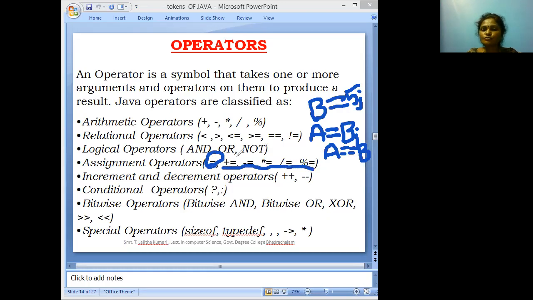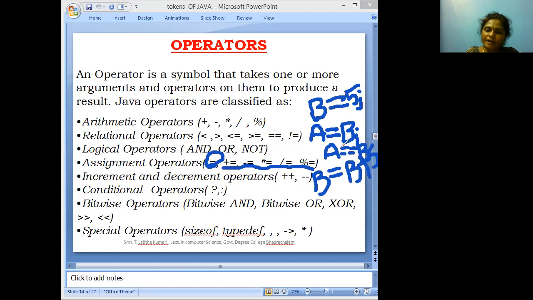Plus assigns to means the same variable is added with a value. Suppose b contains 5, b assigns to b plus 5 means we are adding the value of b with 5. What is the resultant value here? 10 is the resultant value.